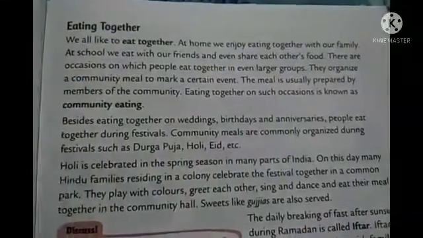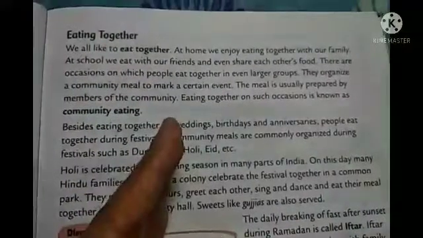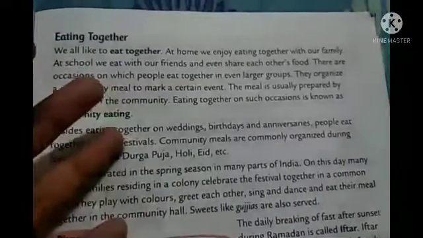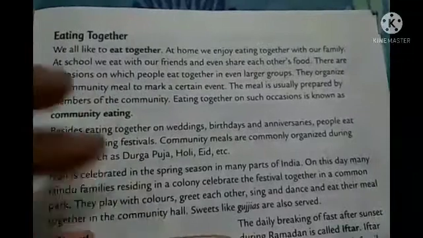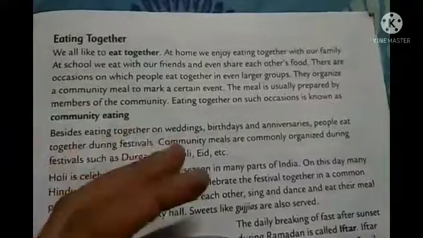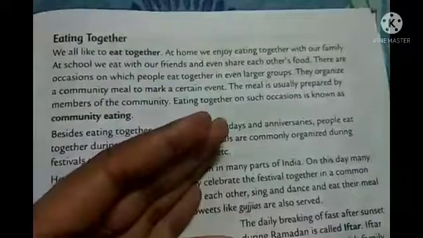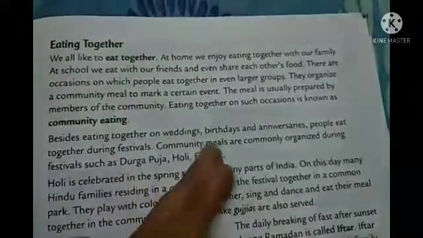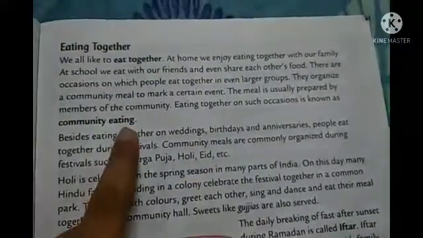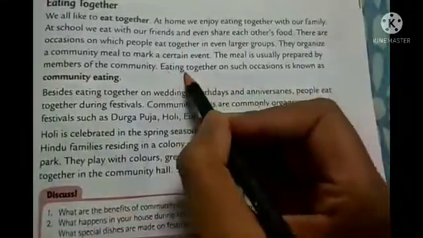Okay, so at home we enjoy eating together with our family, and at a different time, when you are in school, you enjoy with your friends, and you also share each other's food, right? So there are such kinds of occasions in our home or in our area. Okay, in certain events the meal is usually prepared by the members of the community, and then it is served and we all eat together, so on such occasions that type of eating together is called community eating. Okay, so you can underline this line. So what is community eating? You can underline this.